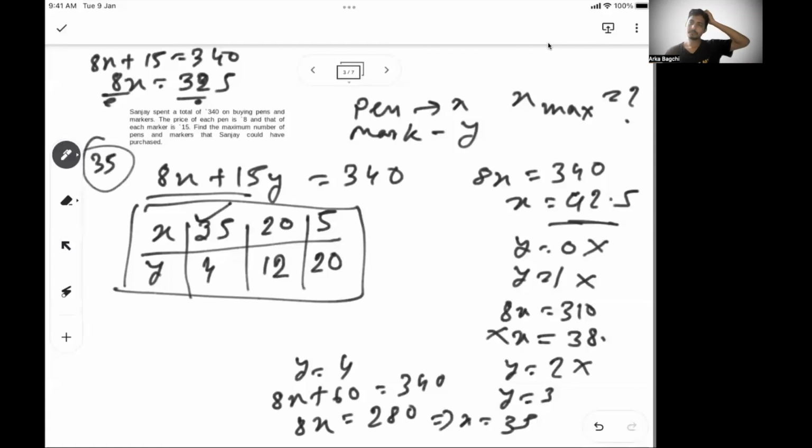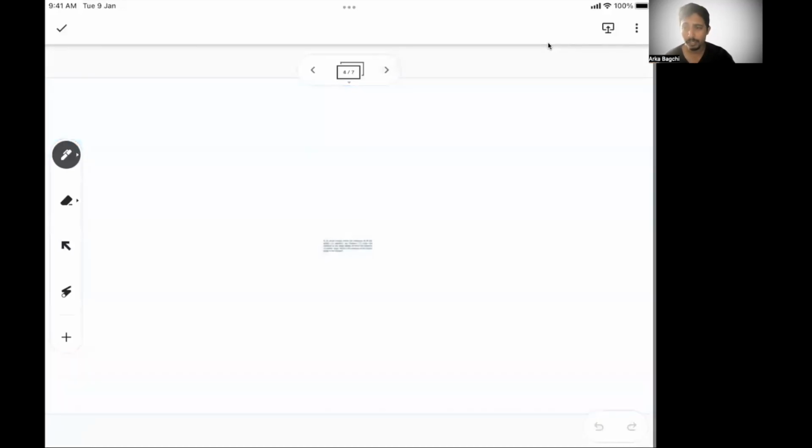Right. So this is possibly the same approach, but we did it a little differently. We tried to find the simplest solution, and while finding it, we said, let's try to minimize y. What is the first minimum value of y that will give me a multiple of 8, that will give me x as a positive integer? That's what we did, and that's where we got x. Again, any doubt, any explanation, please drop a note in the comments or mail me. We can take it.